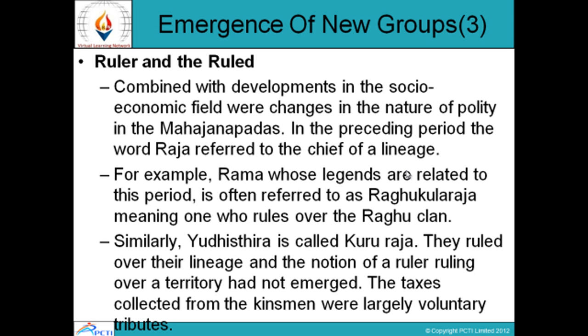Ruler and the ruled. Combined with developments in the socio-economic field, were changes in the nature of polity in the Mahajanapadas. In the preceding period, the word Raja referred to the chief of a lineage. For example, Ram, whose legends are related to this period, is often referred to as Raghu Kularaja, meaning the one who rules over the Raghu clan. Similarly, Yudhishthira is called Kururaj. They ruled over their lineage, and the notion of a ruler ruling over a territory had not emerged.